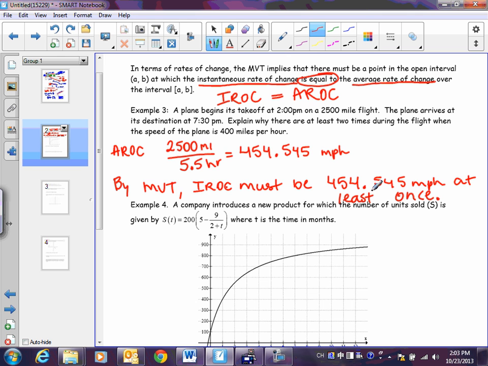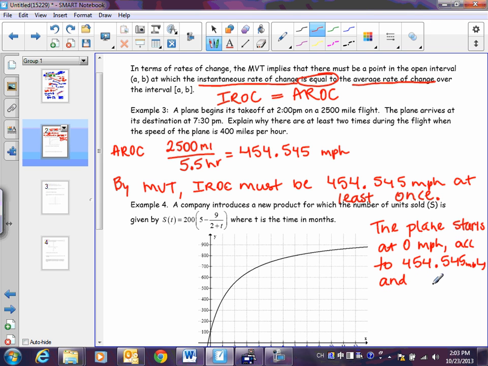Okay, and there's a lot of different ways to explain this. So I'm just going to write something here. I would say the plane starts at 0 miles per hour, accelerates to 454.545 miles per hour, and decelerates to 0 miles per hour.